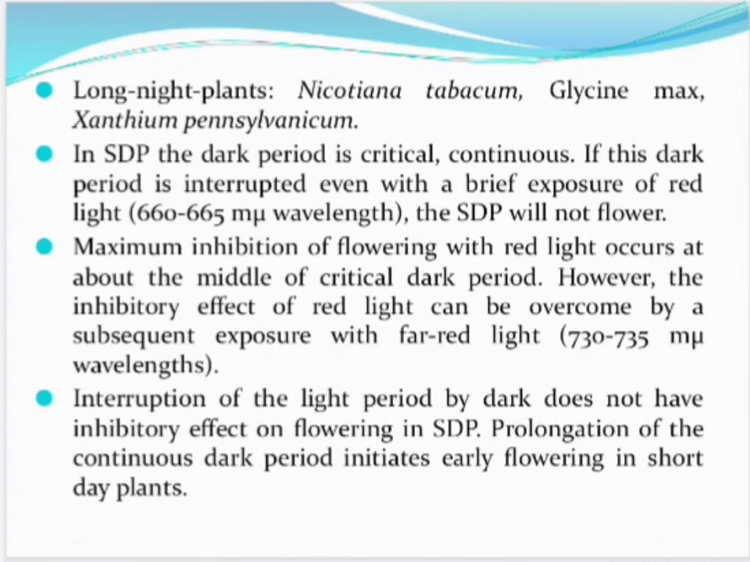Maximum inhibition of flowering with red light occurs at about the middle of critical dark period. However, the inhibitory effect of red light can be overcome by a subsequent exposure with far red light, and wavelength is 730 to 735 millimicron. Interruption of the light period by dark does not have inhibitory effect on flowering in short day plants.